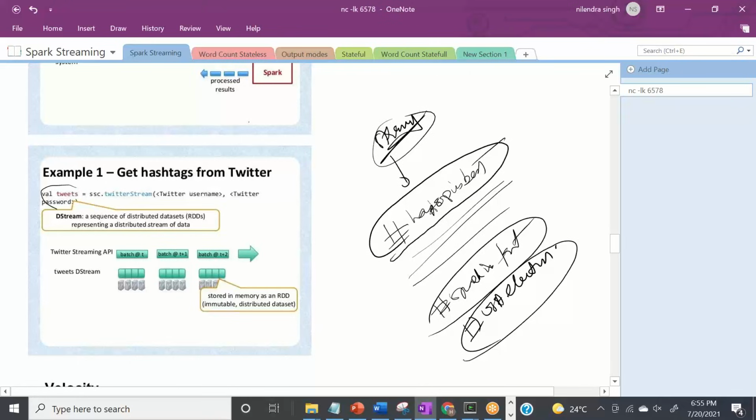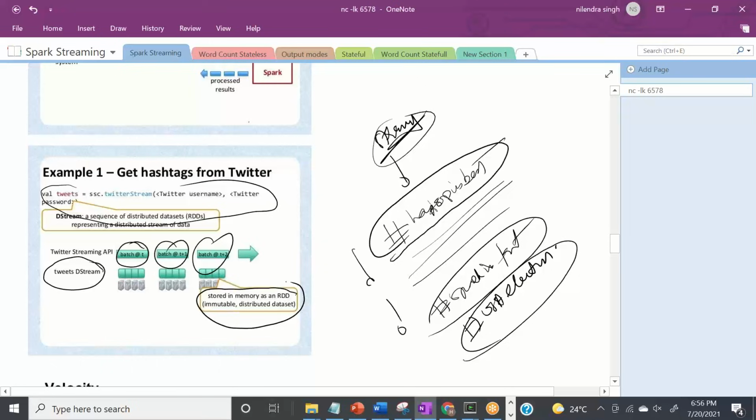I'll cover this in 2 minutes, but what we are doing is converting these incoming tweets into multiple batches based on the time interval, and from these batches we have these streams, and these streams will be stored as RDD, or resilient distributed dataset, okay?